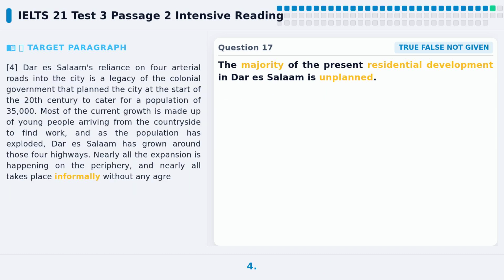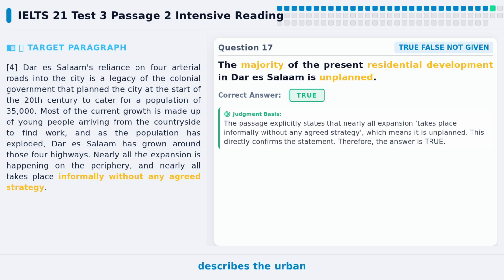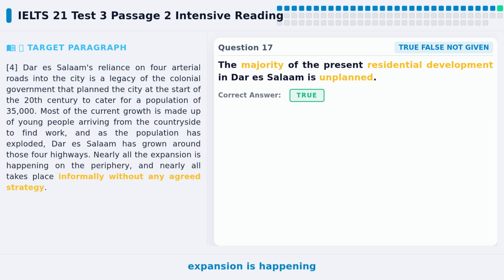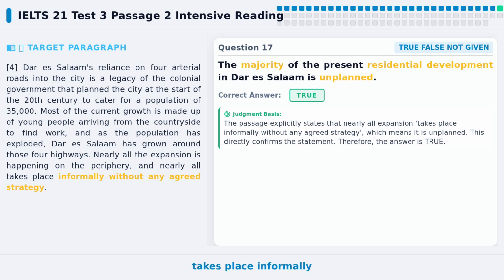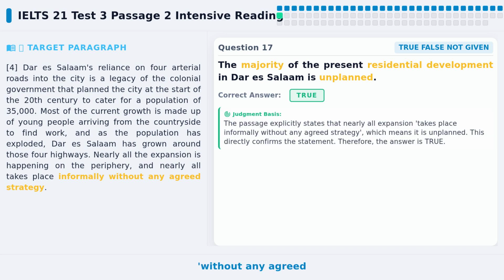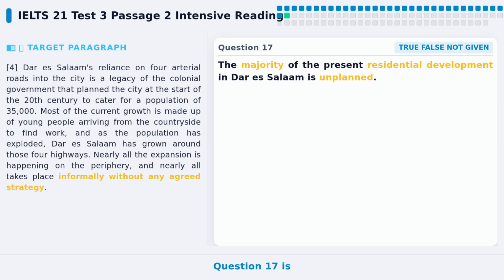We locate paragraph 4. Here, the author describes the urban expansion of Dar es Salaam. The text says, nearly all the expansion is happening on the periphery, and nearly all takes place informally without any agreed strategy. The phrase, nearly all the expansion, corresponds to the majority of residential development in the statement. The author clearly states that the expansion happens informally and without any agreed strategy, which directly means the development is unplanned. The statement says the majority of residential development is unplanned, which is completely consistent with the author's view. So the answer to question 17 is true.